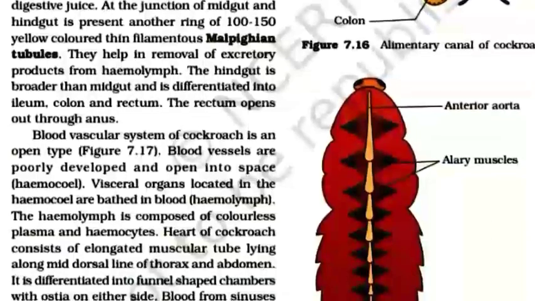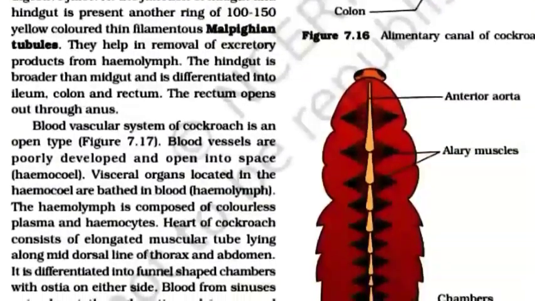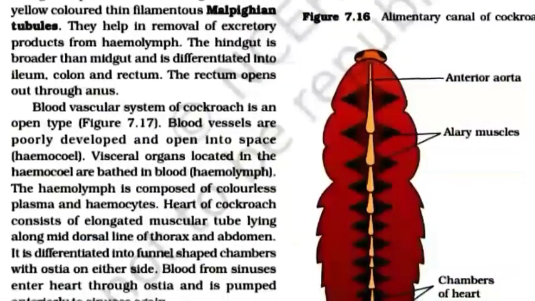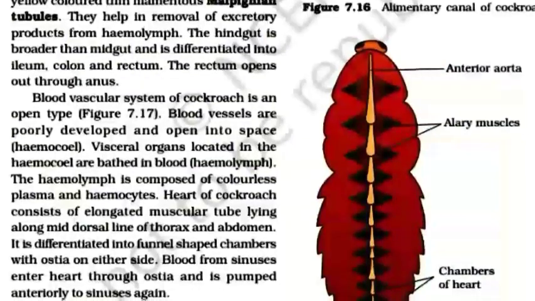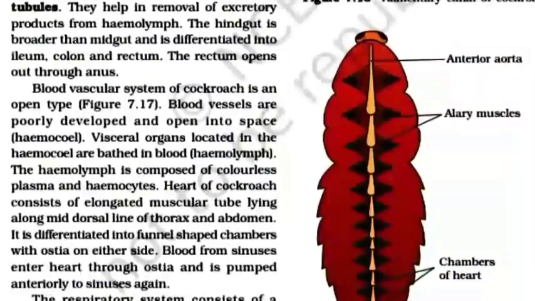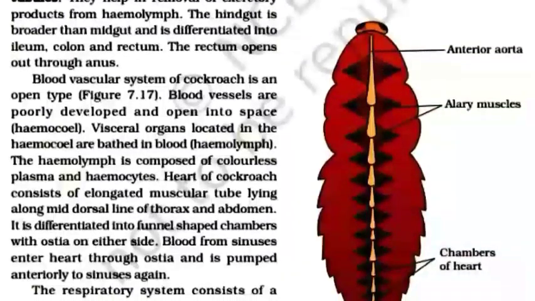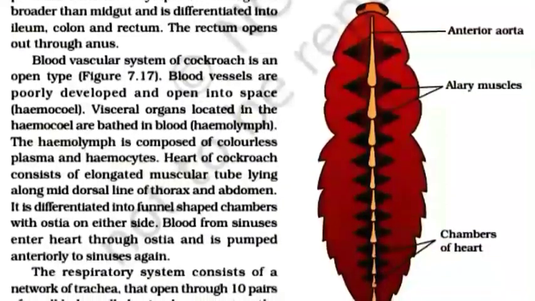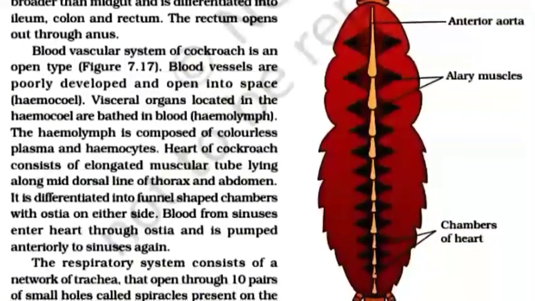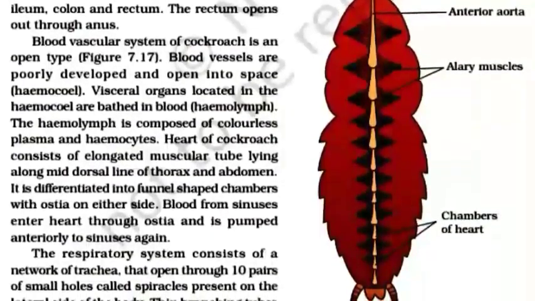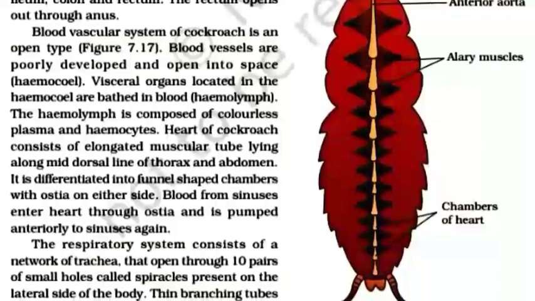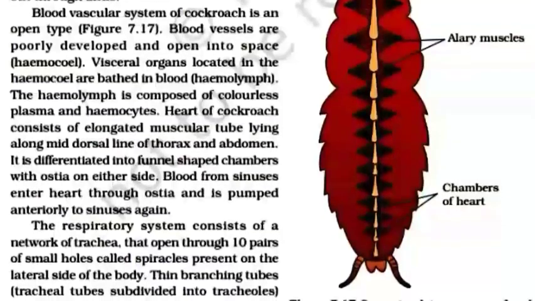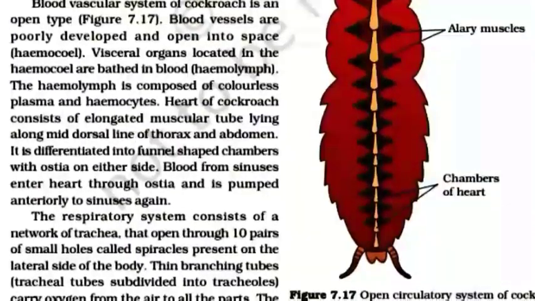Blood vessels are poorly developed and open into spaces called hemocoel. Visceral organs located in the hemocoel are bathed in blood, the hemolymph. The hemolymph is composed of colorless plasma and hemocytes. The heart of cockroach consists of an elongated muscular tube lying along the mid-dorsal line of thorax and abdomen. It is differentiated into funnel-shaped chambers with ostia on either side.